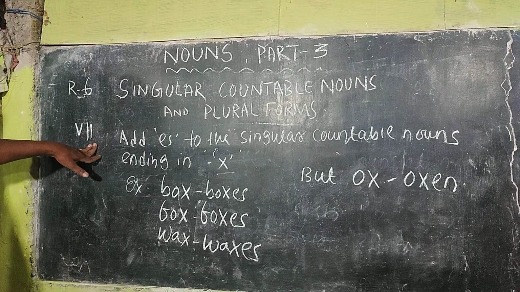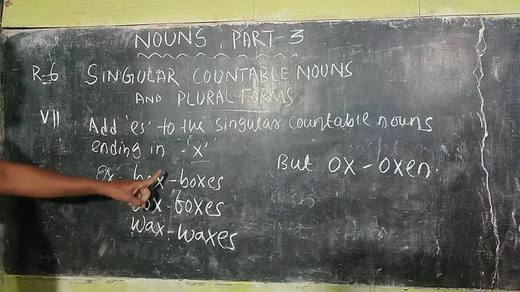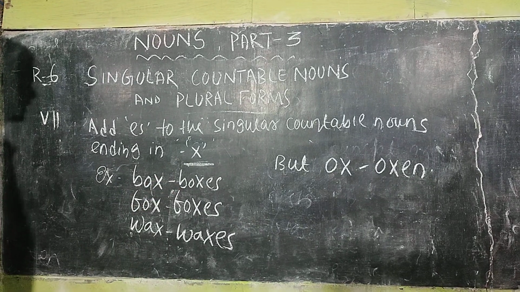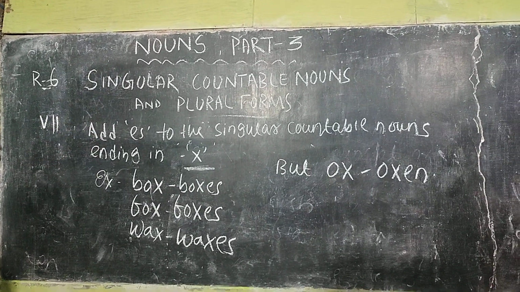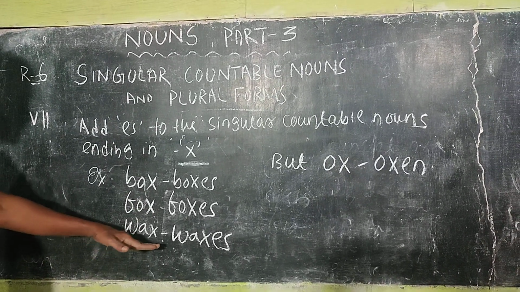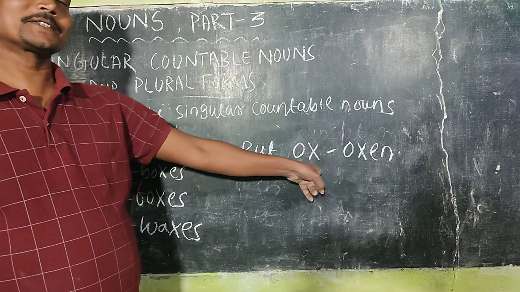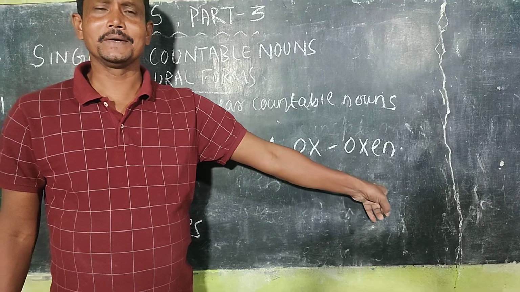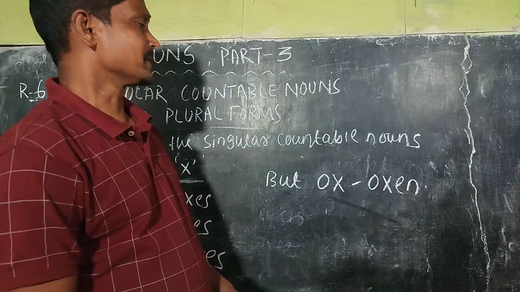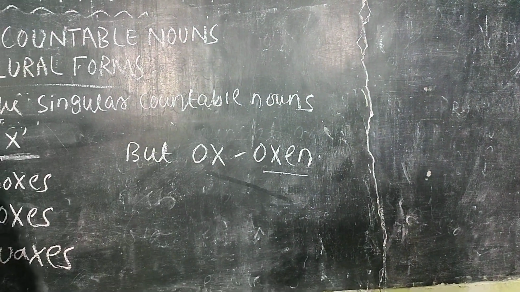Point number 7. Add es to the singular countable nouns ending in x. In case of x ending, simply add es. Examples: box, boxes, fox, foxes, works, workses. But there is a restriction in case of ox. We cannot say the plural form of ox is oxes, but it is oxen. It is an exceptional case.